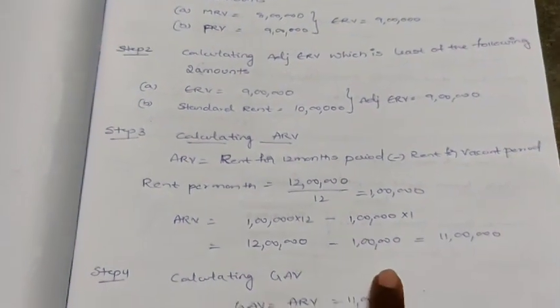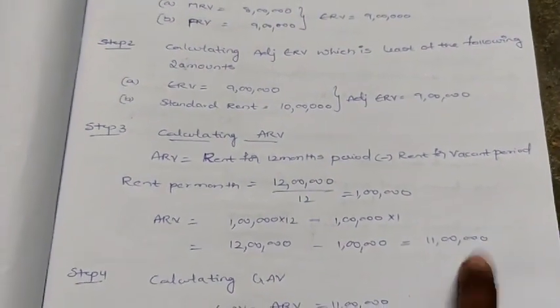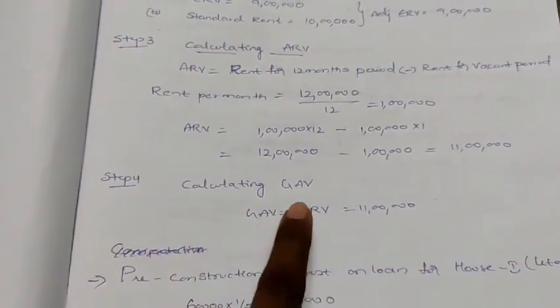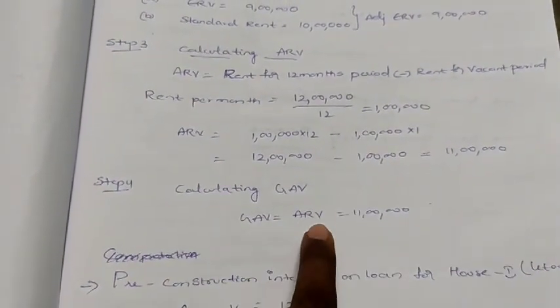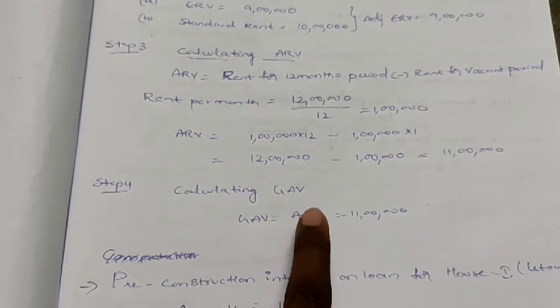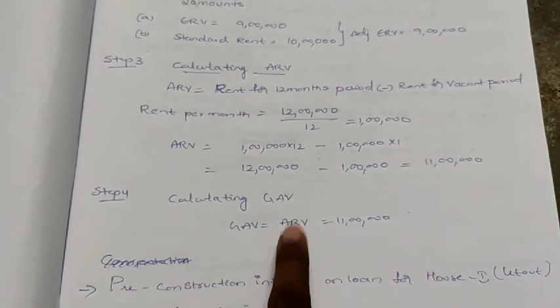So 12 lakhs minus 1 lakh is equal to 11 lakhs. That is the ARV. Next, step 4, we have to calculate the GAV. GAV is equal to ARV. Why is GAV equal to ARV, ma?